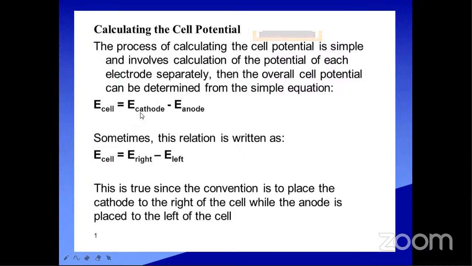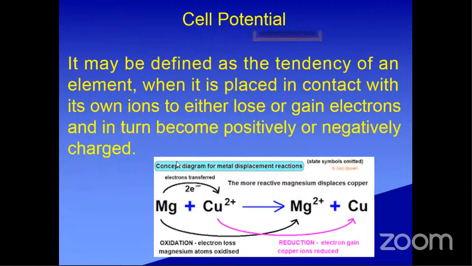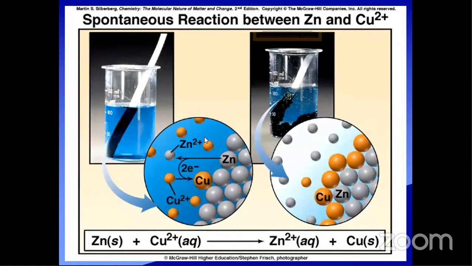For example, here E cathode developed is 1.0 volts and E anode developed is 0.5 volts. Then the overall cell EMF, E cell, equals 1.0 minus 0.5, which equals 0.5 volts. That is the cell EMF, the cell potential. We can also write it as E cell equals E right minus E left. As we have seen with zinc and copper, this is E right and this is E left.